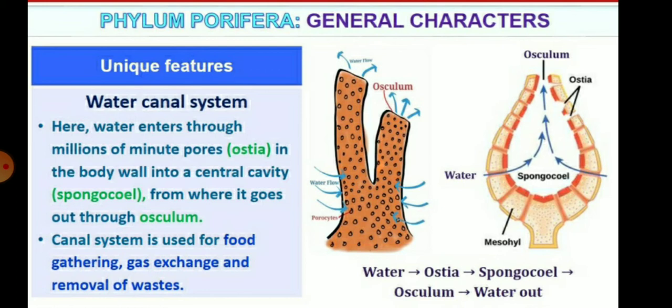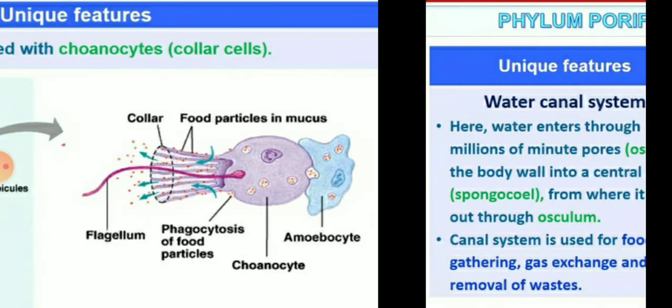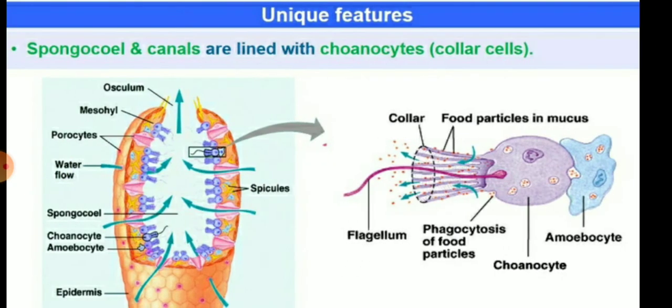The water enters through millions of minute pores called ostia in the body wall into a central cavity called the spongocoel, from where it goes out through the osculum. The canal system is used for food gathering, gas exchange and removal of waste products. So children, you can see the water canal system and also the collar cells in the body. The spongocoel and the canals are lined with choanocyte cells, which are also called collar cells, as we can see in this picture.